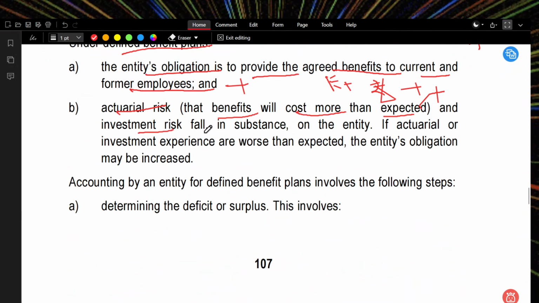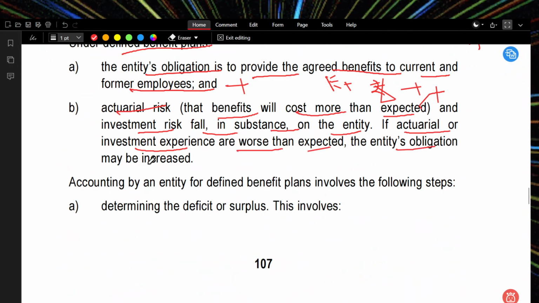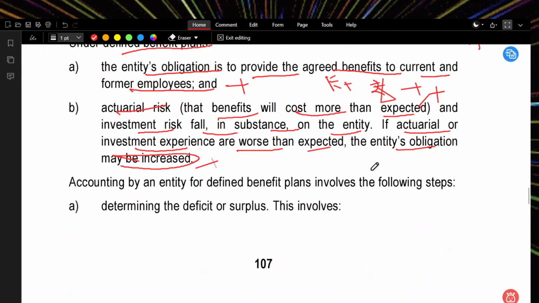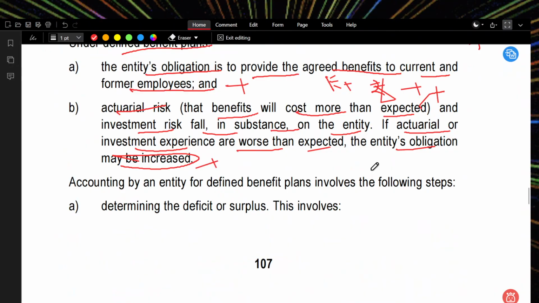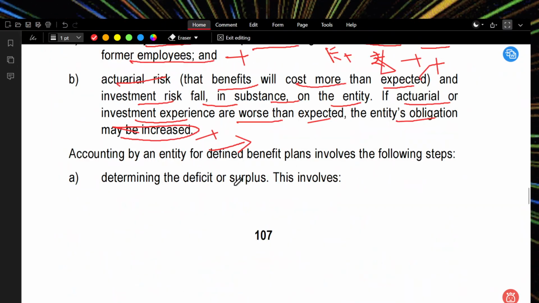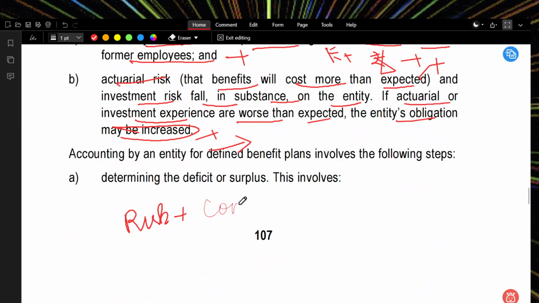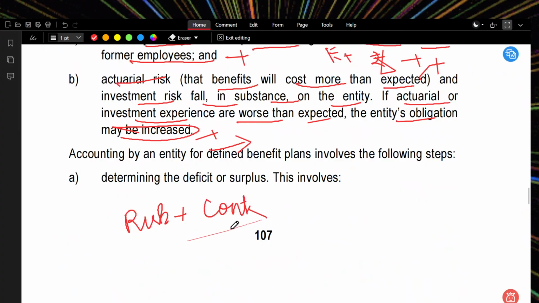The investment risk falls in substance on the entity. If the actuarial or investment experience is worse than expected, the entity's obligation may increase. The actuaries may say, sir, we may receive this kind of amount, but unfortunately, we didn't get that amount. Then what happens? Then it becomes a risk for the company. The company needs to contribute more than actual. Yeah, this is the problem.